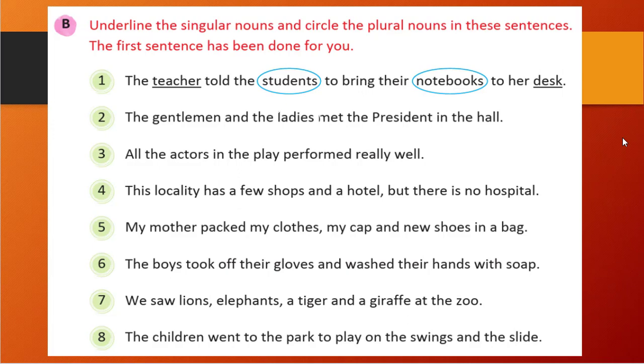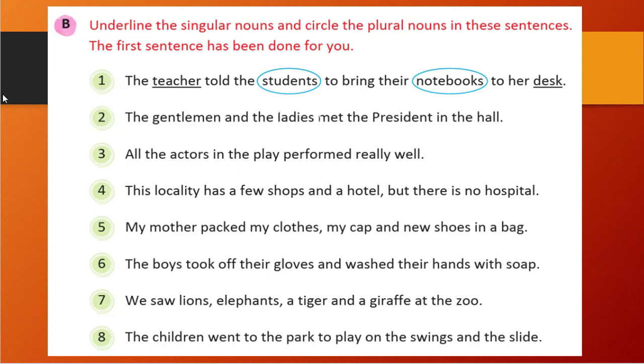So the second one: the gentlemen and the ladies met the president in the hall. Here in gentlemen, MEN is written, so that is a plural form. Ladies, ES is also there, so that is also a plural form. President is only one, right? You know that only one president can be there, correct?